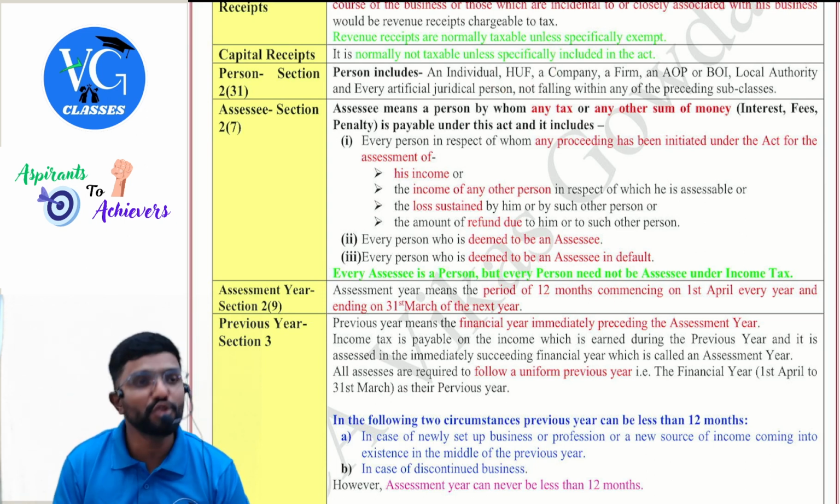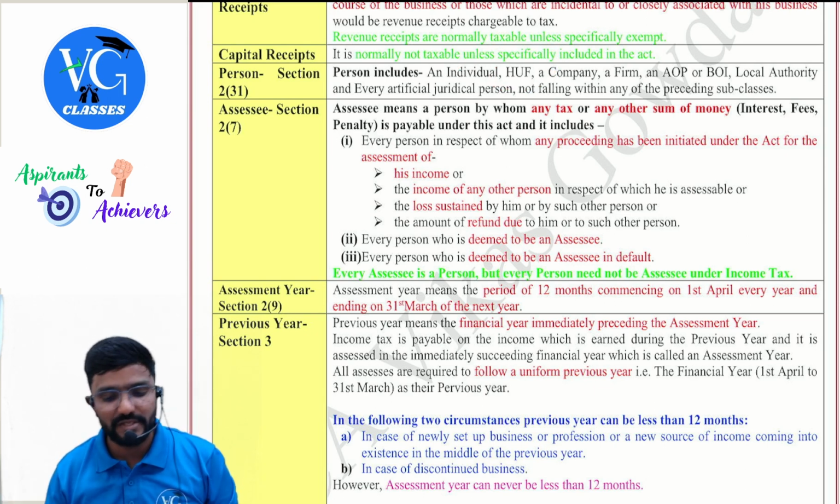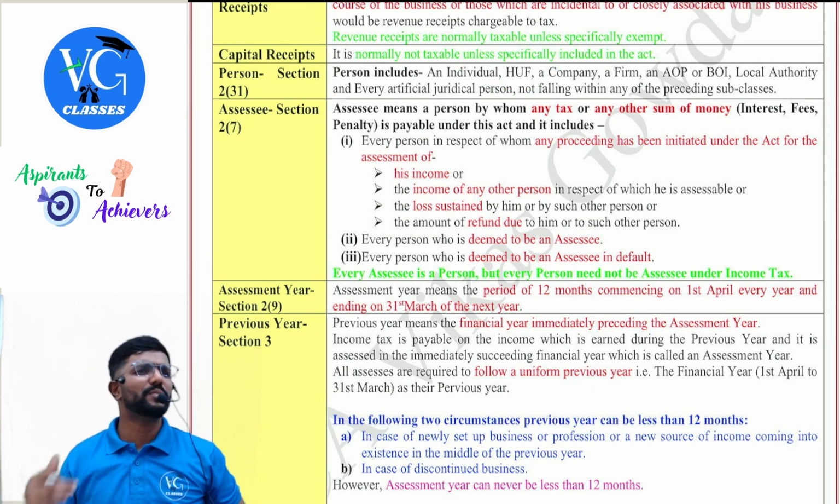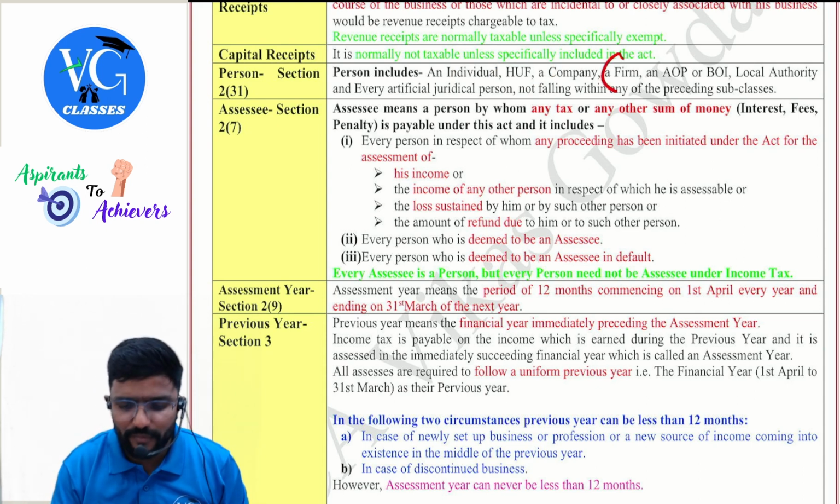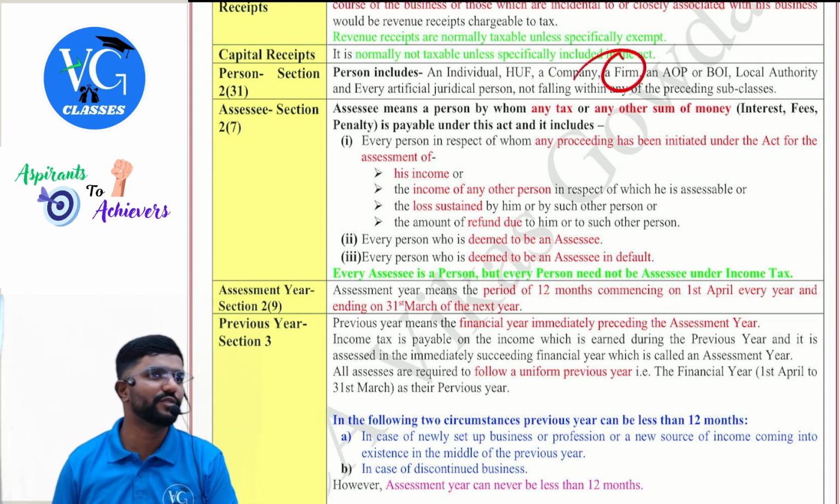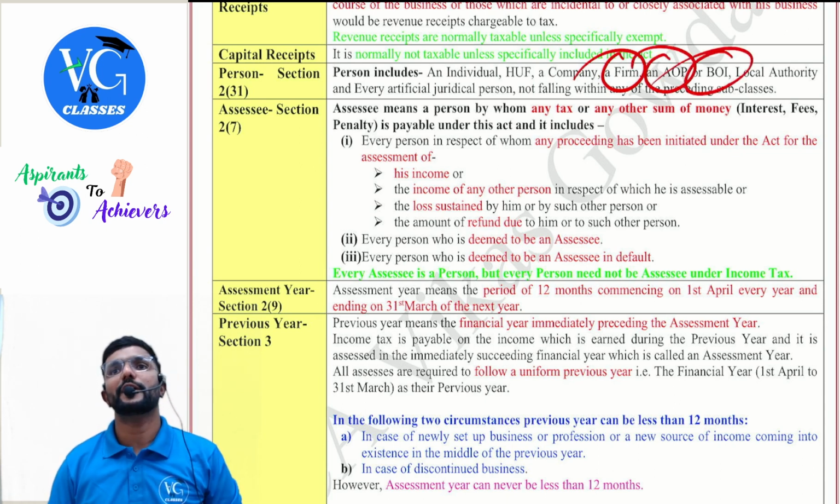Next, a firm, Hindu undivided family, and it is treated as a separate person for income tax purposes. Company includes all companies, private to public to government to OPC, listed, unlisted, everything. Firm includes LLP also, partnership firm or LLP. AOP or BOI, association of persons and body of individuals.